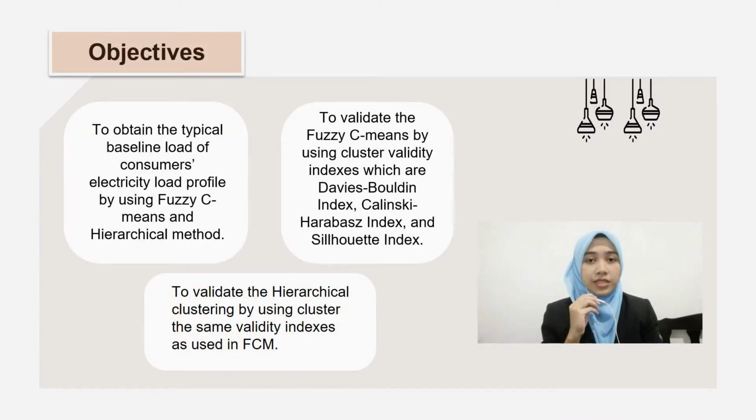There are three objectives of this study. The first one is to obtain the typical baseline load of consumers' electricity load profile by using fuzzy C-means and hierarchical methods. The second one is to validate the fuzzy C-means clustering result by using cluster validity indices, which are the Davies-Bouldin index, Calinski-Harabasz index, and Silhouette index. And the last one is to validate the hierarchical clustering method by using the same cluster validity indices as used in fuzzy C-means.